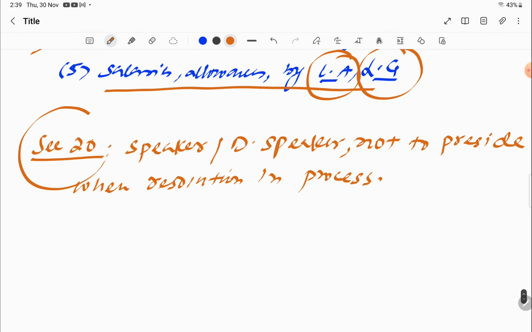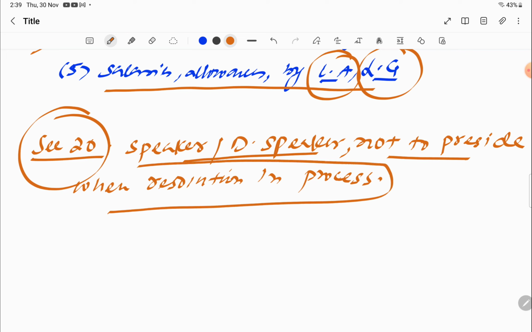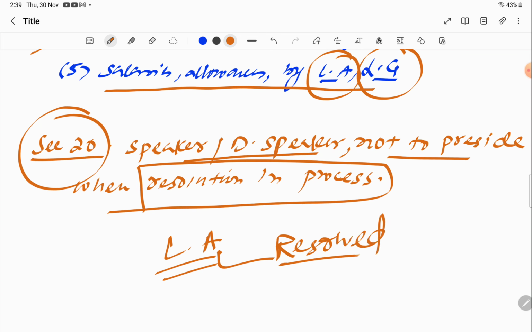The last section which we are going to discuss today is section 20, which talks about the speaker and deputy speaker not presiding when a resolution is in process. When the Legislative Assembly is being resolved, it means there shall not be any session held by the speaker or deputy speaker.